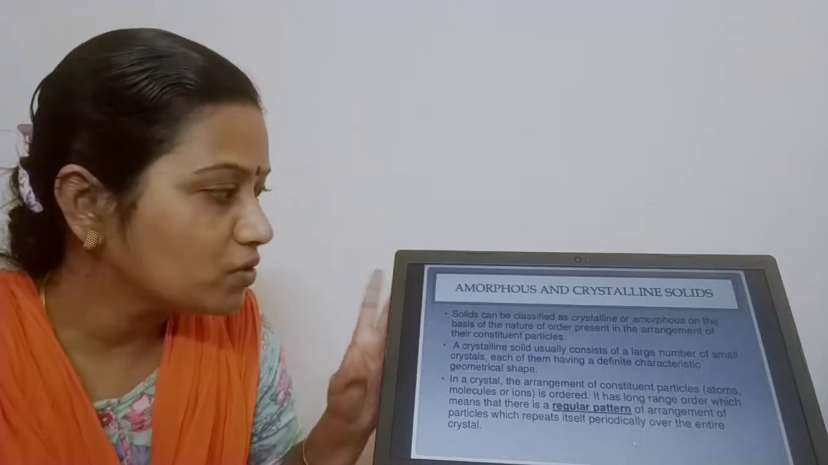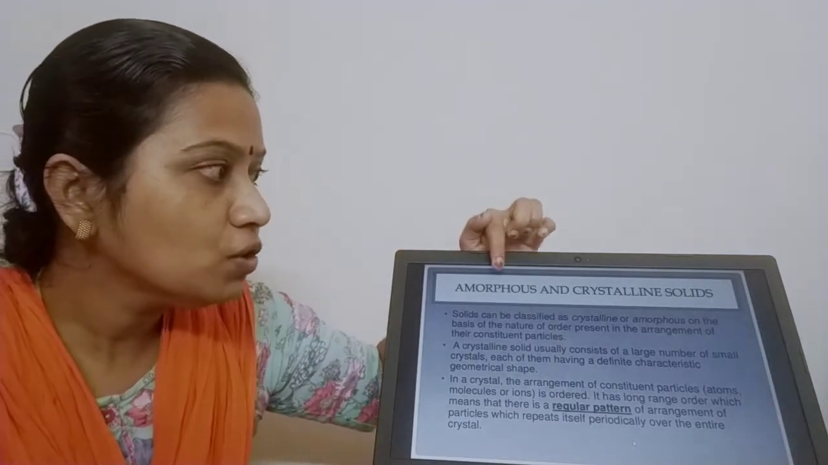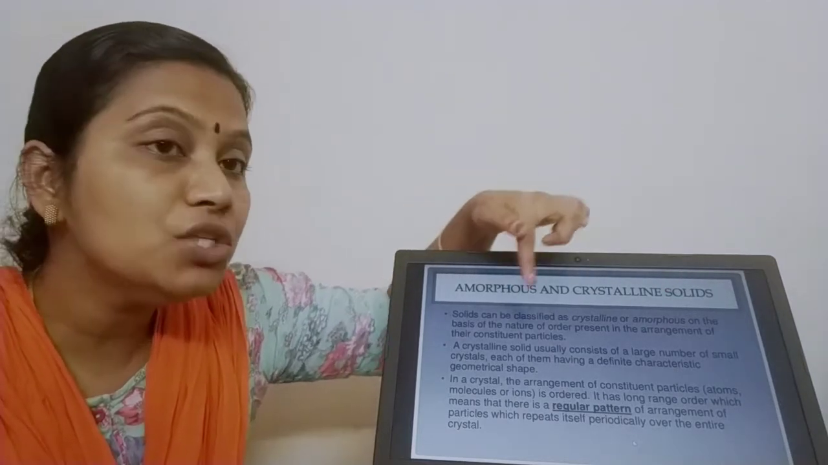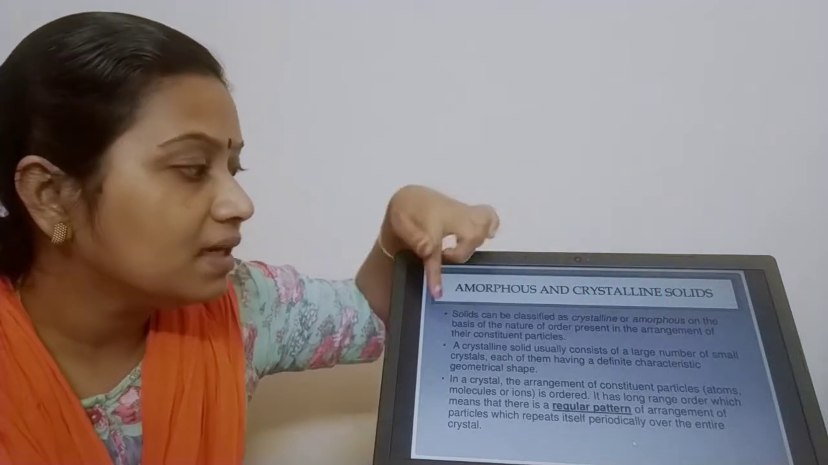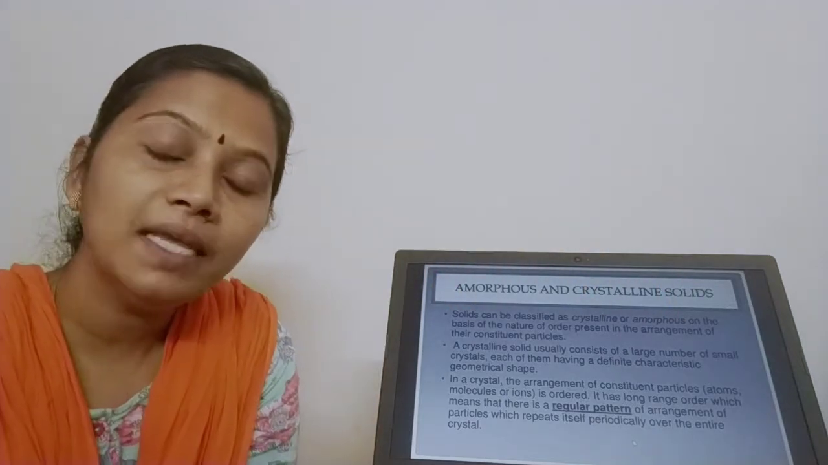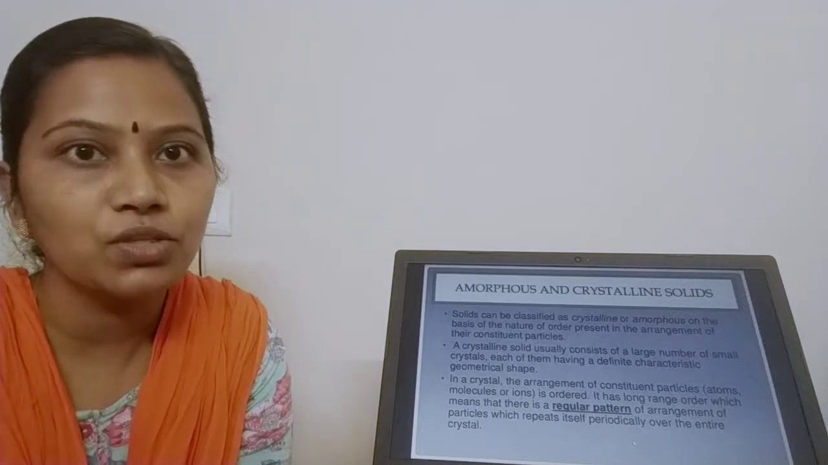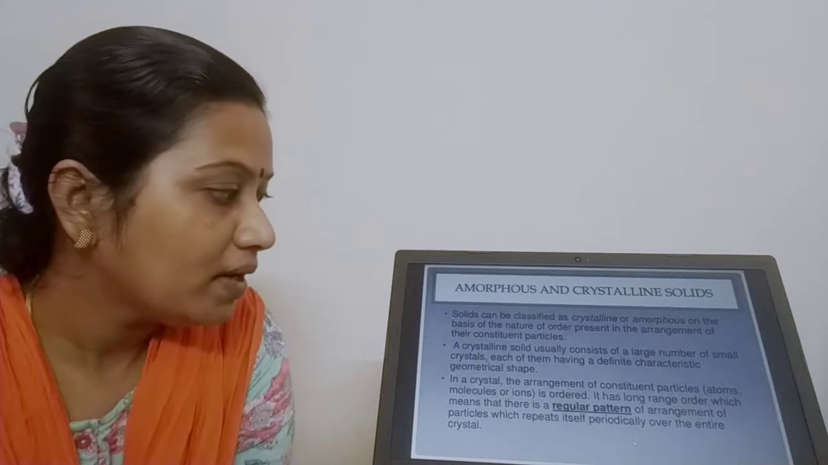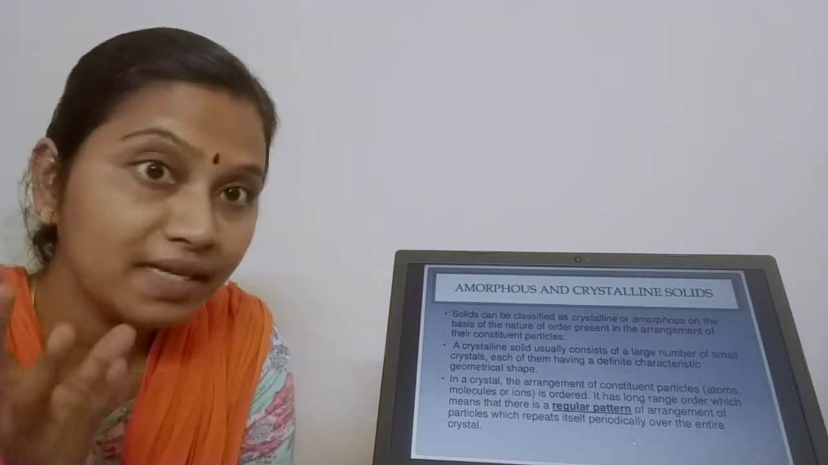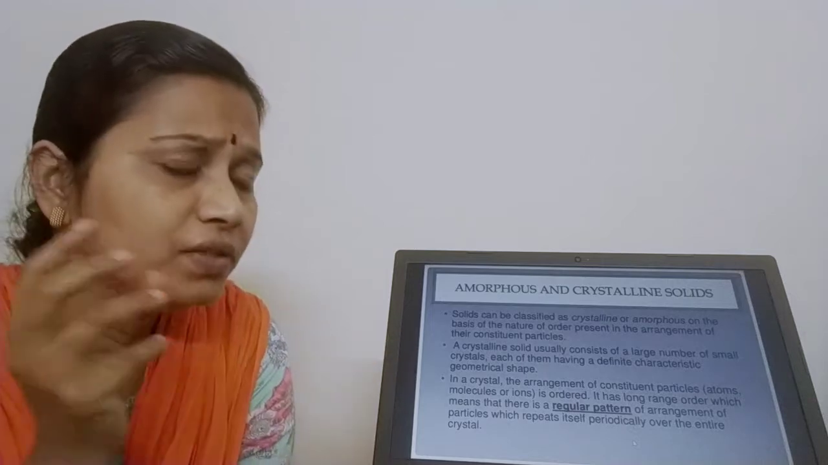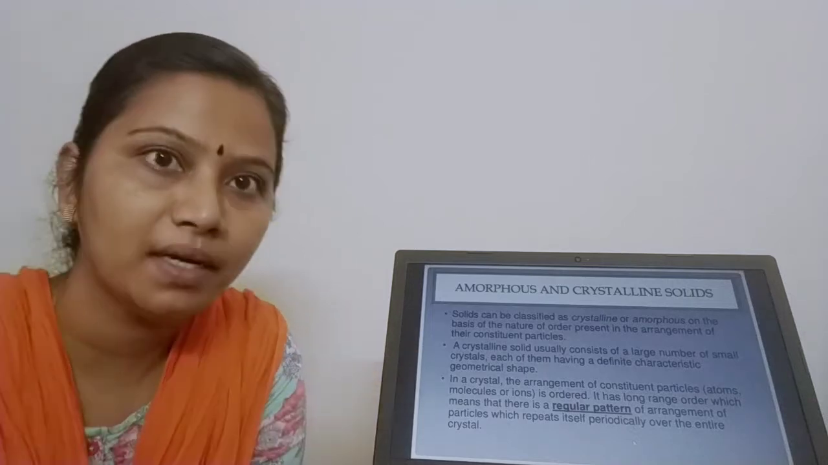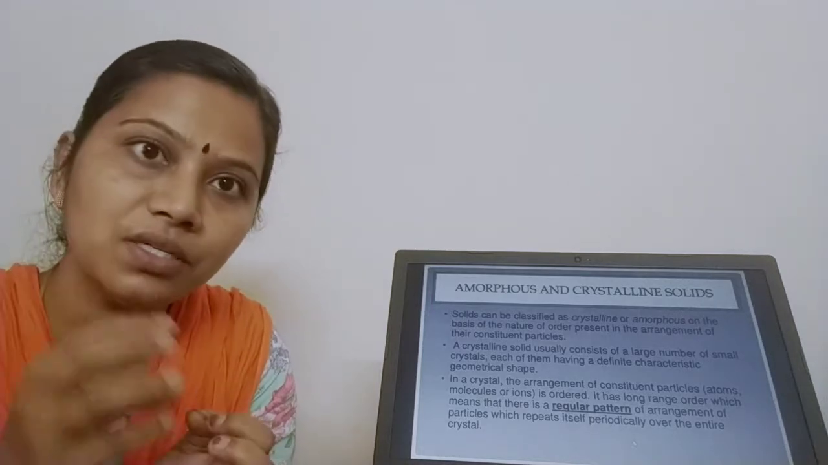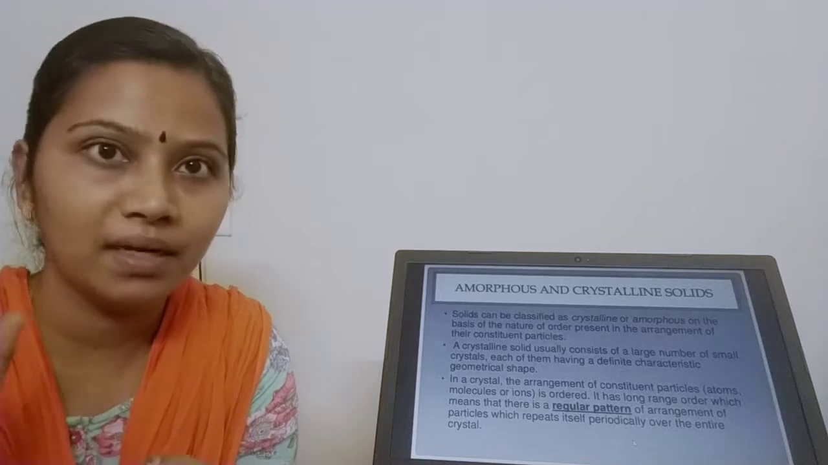Done? So we are moving to the classification. See, the classification of solids into amorphous and crystalline is based on the nature of order which is present in the arrangement. Based on the nature of order of the constituent particles, your solid is classified into amorphous and crystalline. Clear? What is the second point? As I told you, a crystalline solid is made up of crystals. And each crystal has a characteristic geometrical shape. A crystal lattice is made up of many crystals, and each crystal will have a definite geometrical shape.